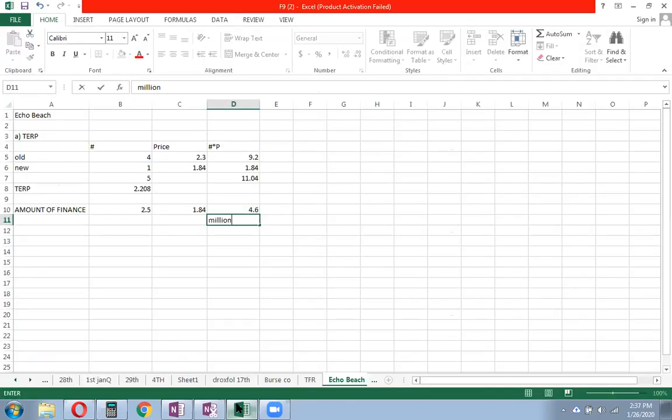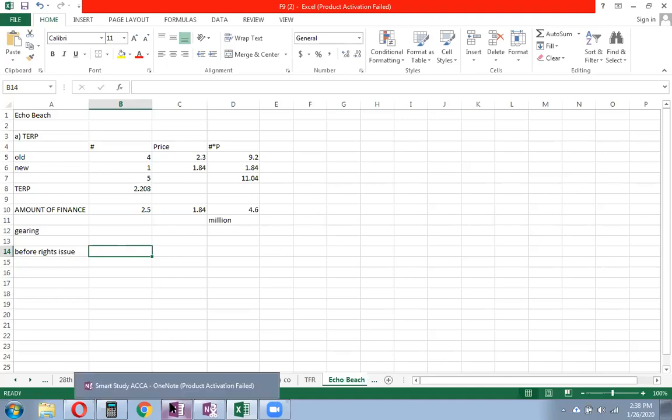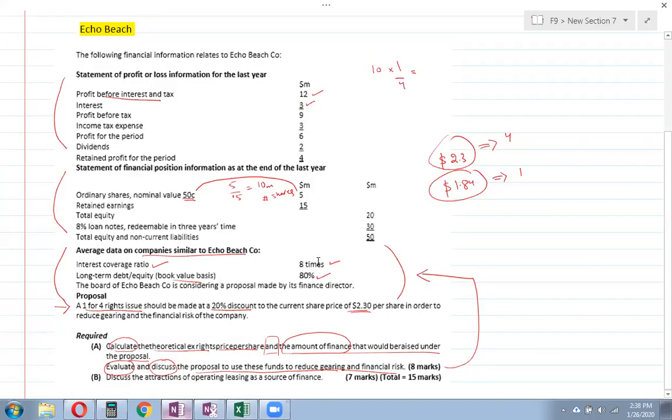So let's do it. Now, first of all, gearing. Gearing before rights issue, right? Before rights issue. Now, before rights issue, the debt to equity ratio. Debt finance is 30 million and equity finance is 20 million.